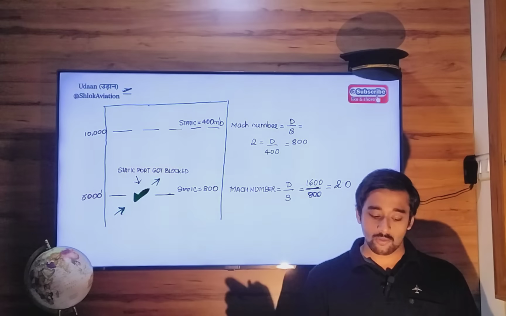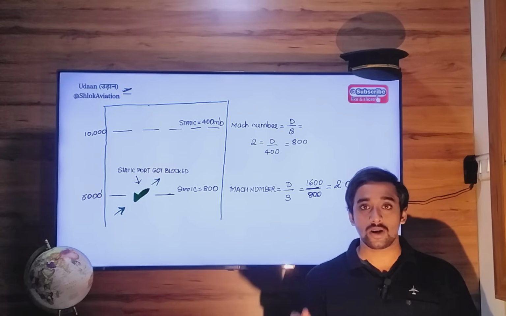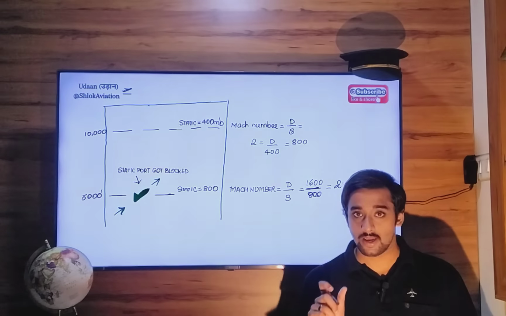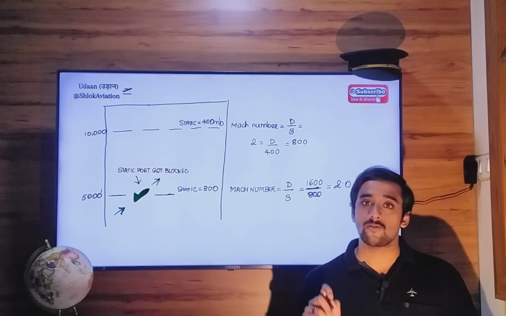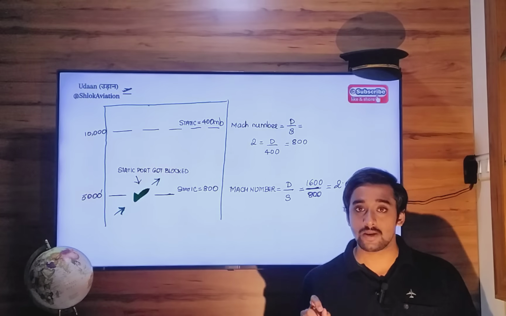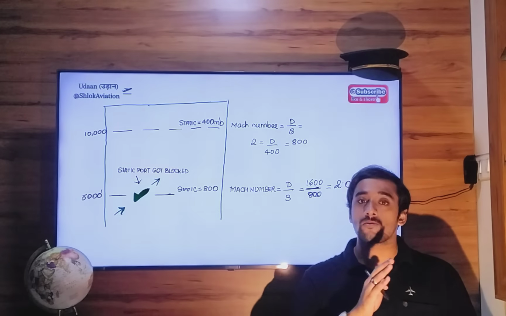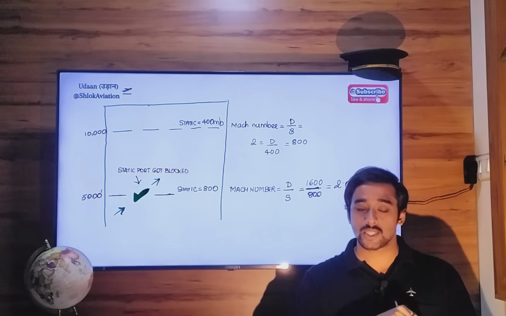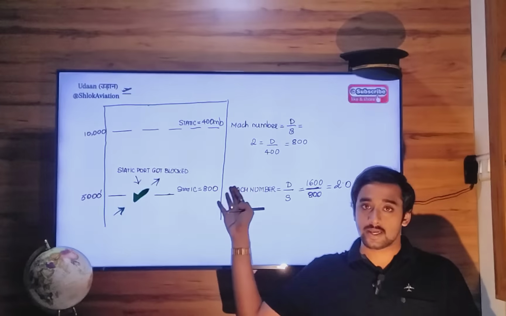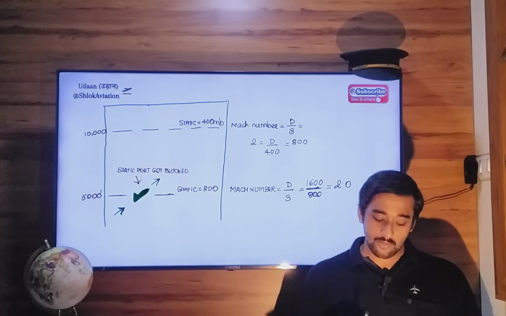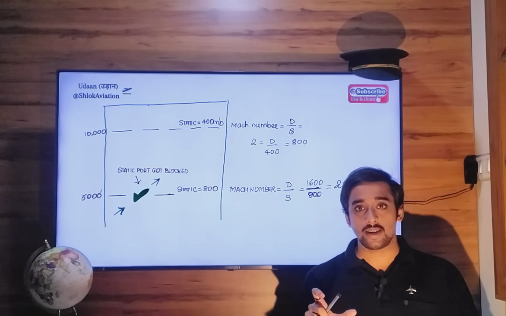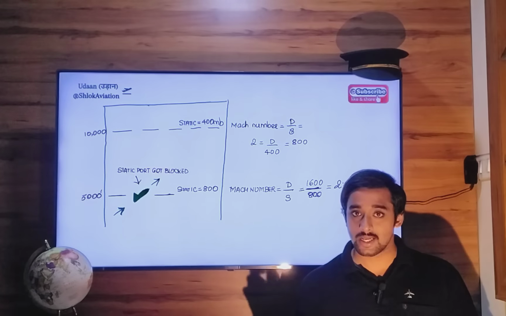The static port got blocked at 5000 feet, so whatever static pressure exists at 5000 feet will remain trapped in the Mach meter instrument. There will be no way for new outside static pressure like 400 millibar to enter the Mach meter.